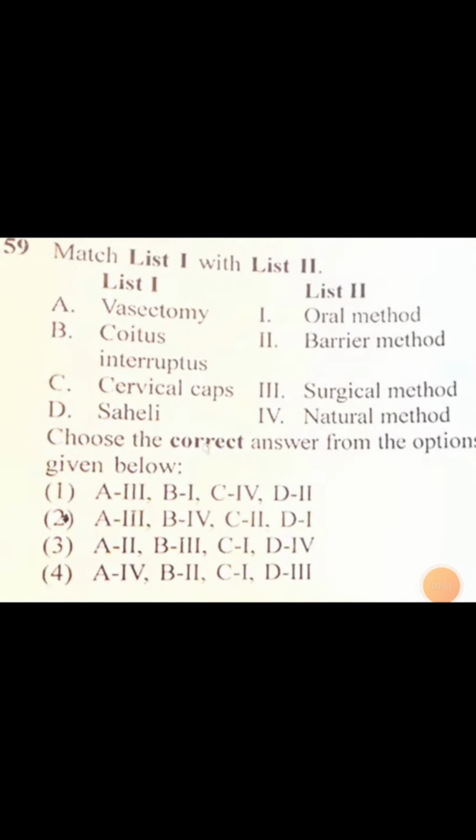Match column 1 and column 2. Vasectomy. Vasectomy is a surgical method. So A is third. Coitus interruptus is a natural method.